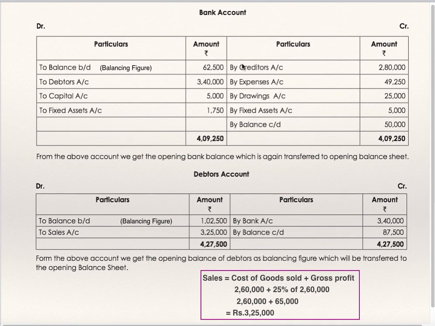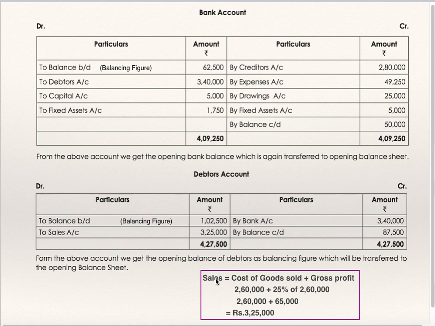This is the bank account. By creditors, payment to creditors; by expenses; by drawings; by fixed assets; by balance carried down. To debtors, collection from customers; to capital, additional capital introduced; to fixed asset, sale of fixed assets; to balance brought down. This is the balancing figure, opening bank. This will go to the opening balance sheet because you need to find out opening capital and opening balance sheet assets. You are supposed to show this opening balance, which we have just found out as a balancing figure.